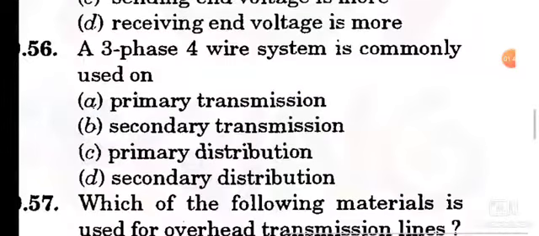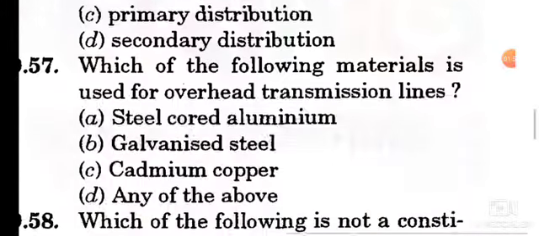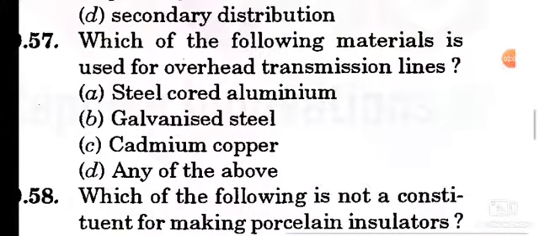Question number 56. A 3-phase 4-wire system is commonly used on secondary distribution. Question number 57. Which of the following materials is used for overhead transmission lines? Option D is the correct answer, any of the above. So, steel cored aluminum, galvanized steel and cadmium copper. These three materials are used in overhead transmission lines.